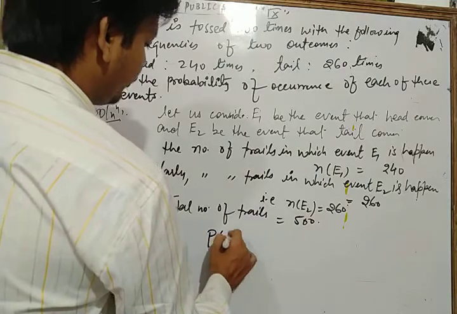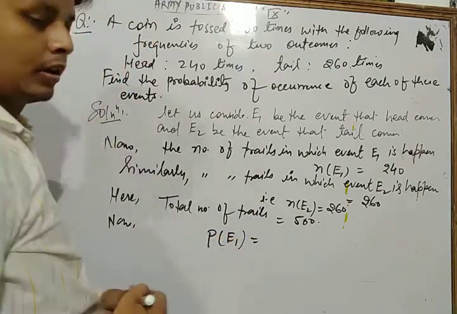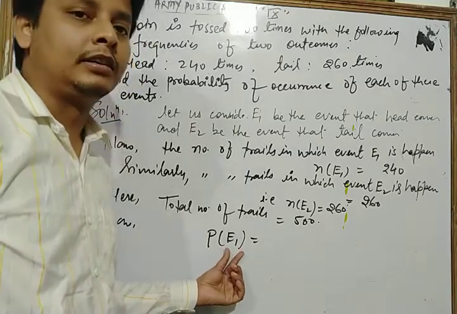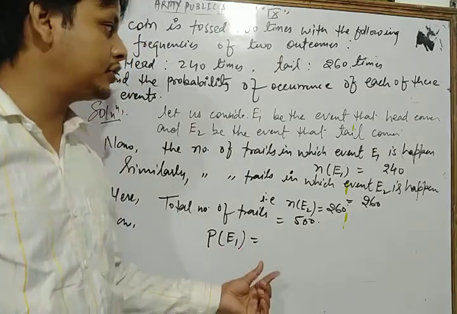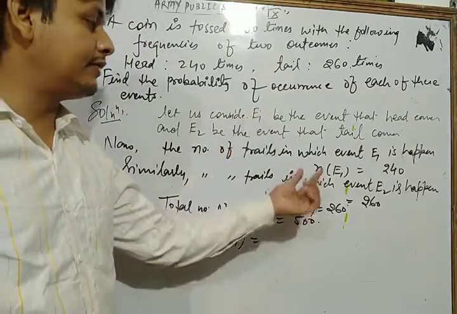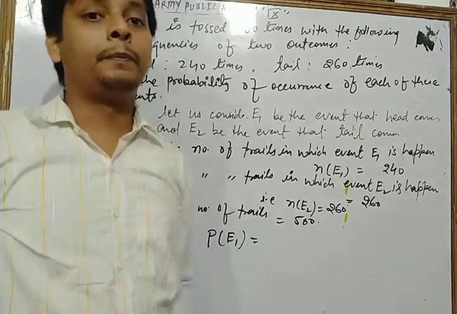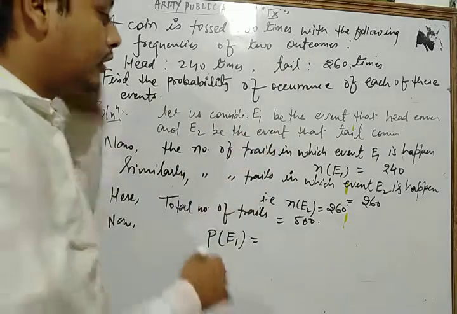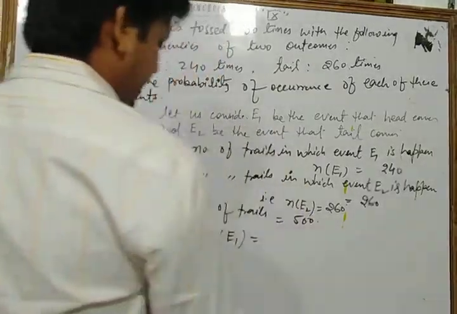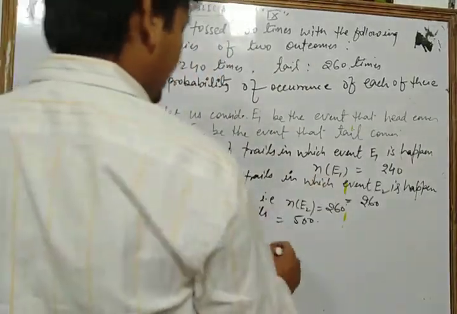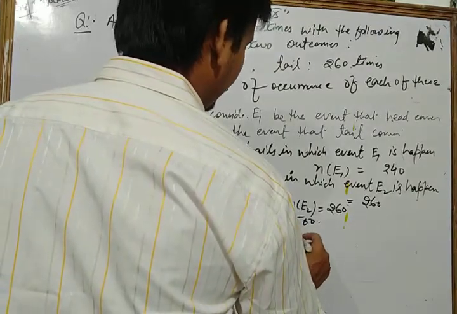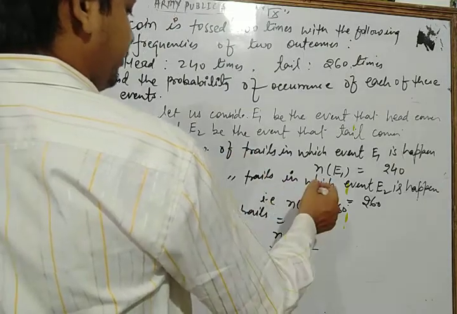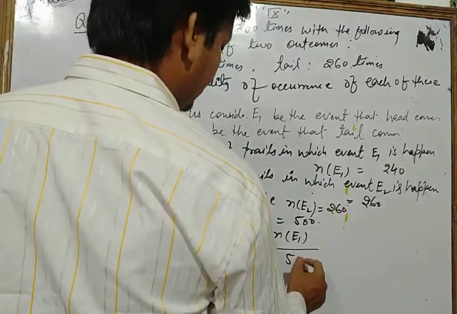Now we find the probability of getting event E1, the event of getting a head. The probability of event E1 is the number of trials of E1 upon the total number of trials, that is 500.